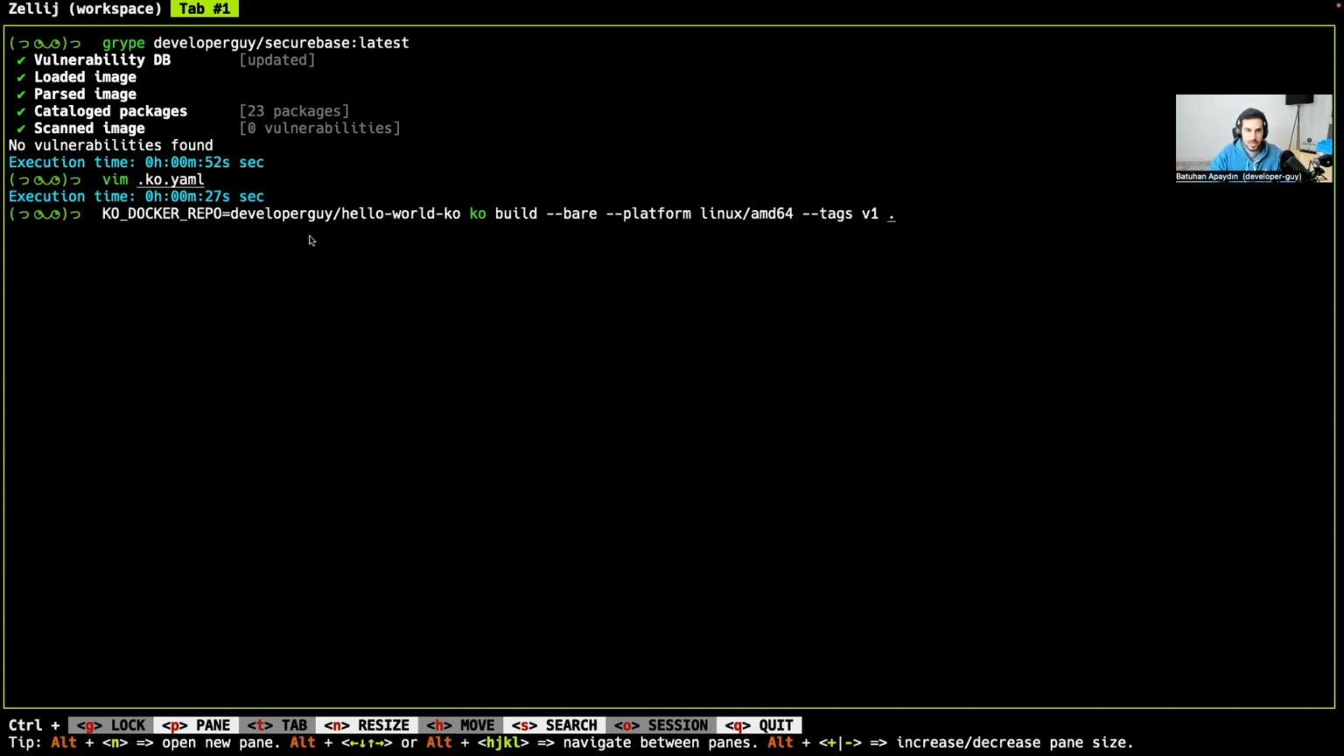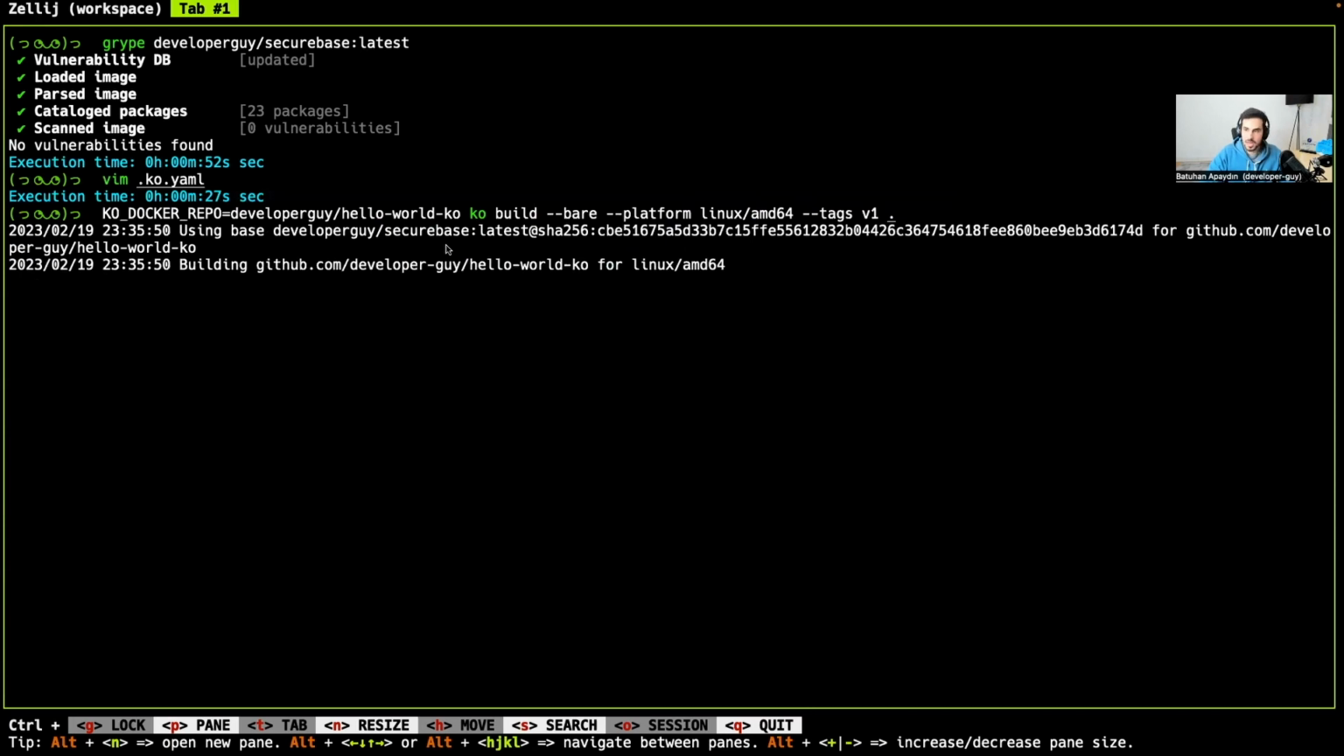Once this is completed, we are going to sign our container images with cosign, because we mentioned that we are going to validate this signature with Kyverno as well.